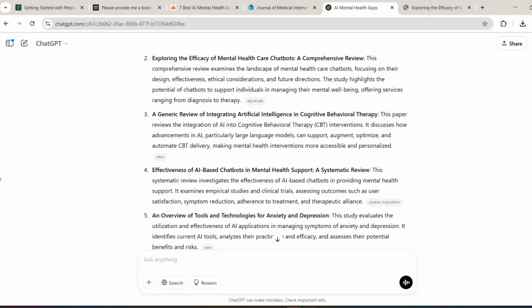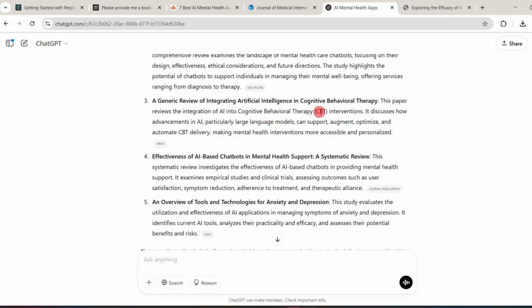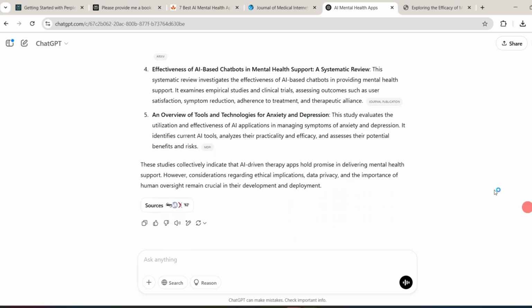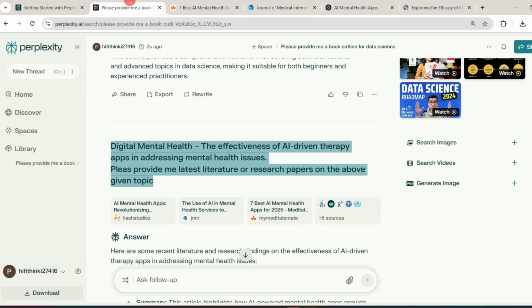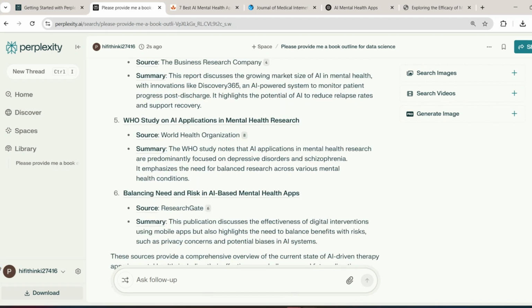Next, a generic review of integrating artificial intelligence in cognitive behavioral therapy, on arXiv. Its link is given over here, arXiv. And then effectiveness of AI-based chatbots in mental health support, a systematic review. Journal publication. And the next one is also from MDPI. It has provided us 5 such links with their description. So if we compare the performance of Perplexity and ChatGPT, they are almost comparable and the results are also appropriate.